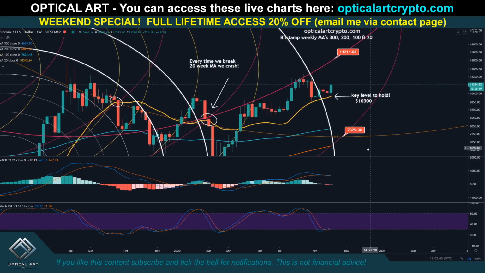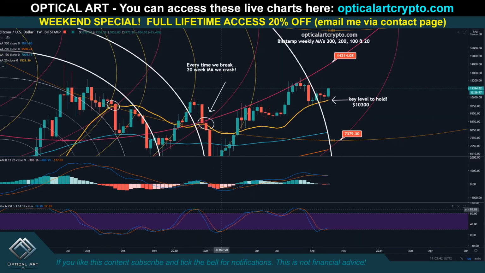Okay guys, I'm going to cover something specifically on this chart with the RSI and the MACD, something that I noticed. We're also going to cover some price targets for Link, Ethereum, OMG, ADA, and DOT. I did do a video yesterday where I was giving you some price targets, so I'm going to show you